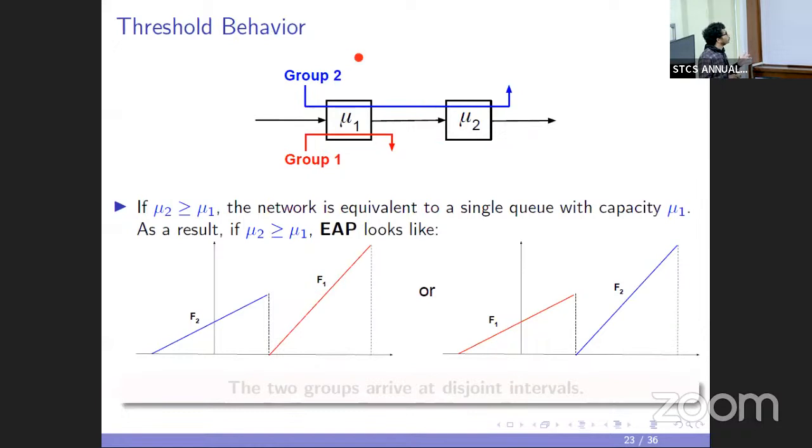So the whole thing will be equivalent to the situation where only the first queue is present, because the second group will not face any delay in the second. So using the results known for the single queue setting, we can say that the two groups will arrive over disjoint intervals.